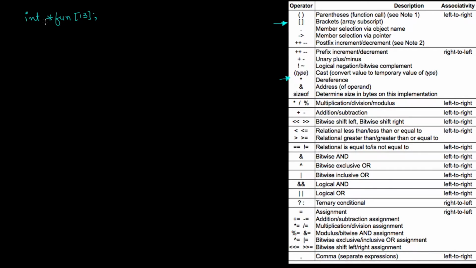That means first of all, to find out what this declaration is, we are going to find what is this, and then we are going to give second precedence to this, and then third precedence to this, right? So that means this fun is an array